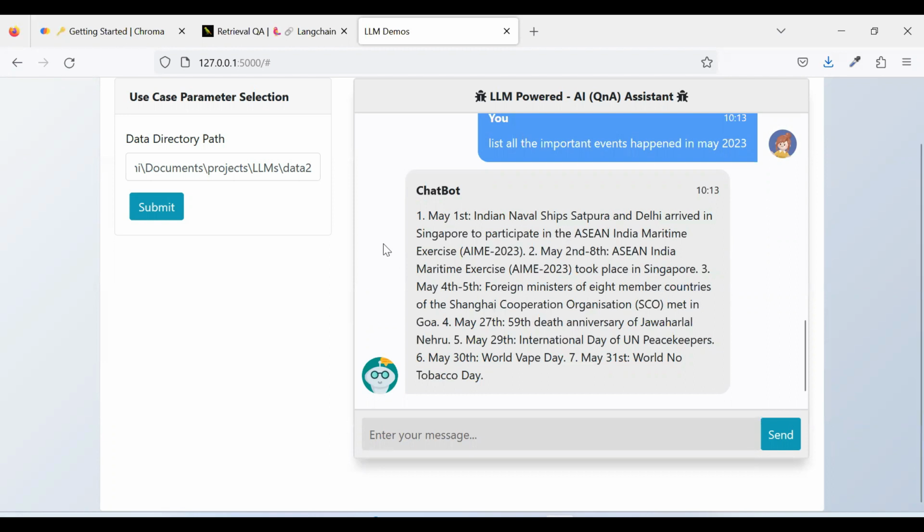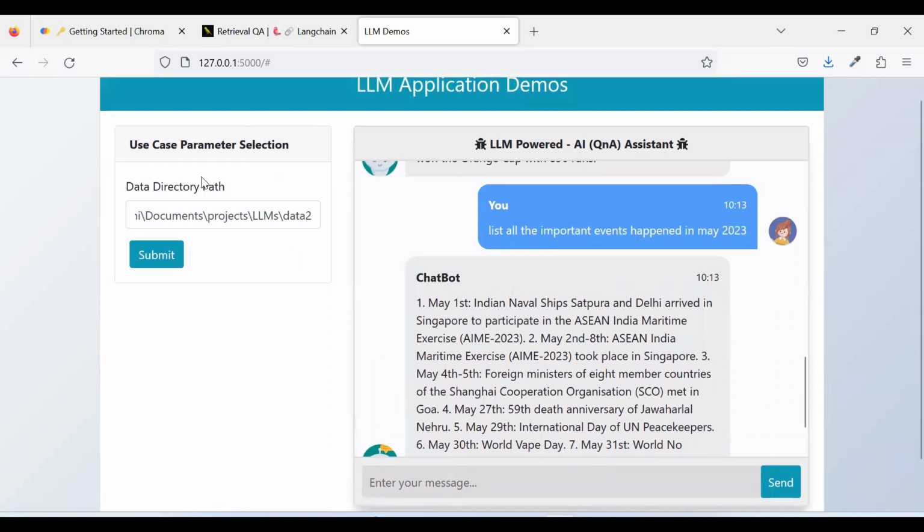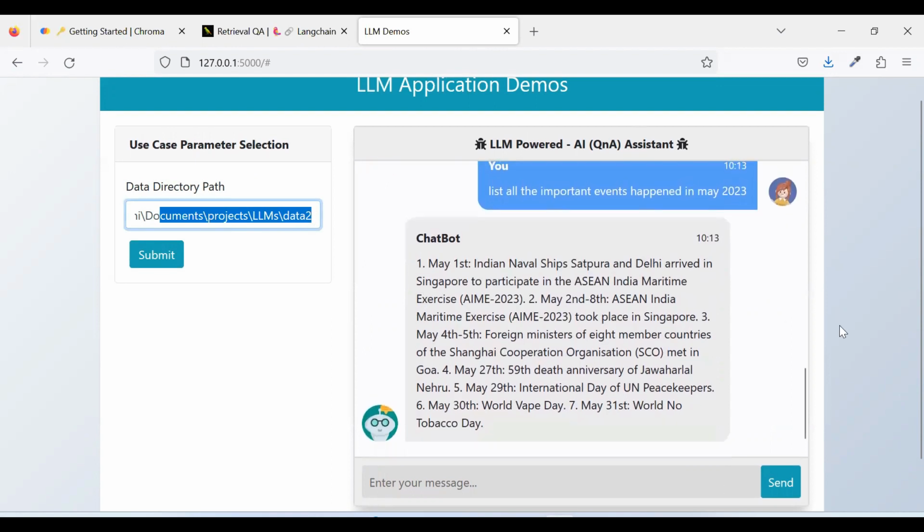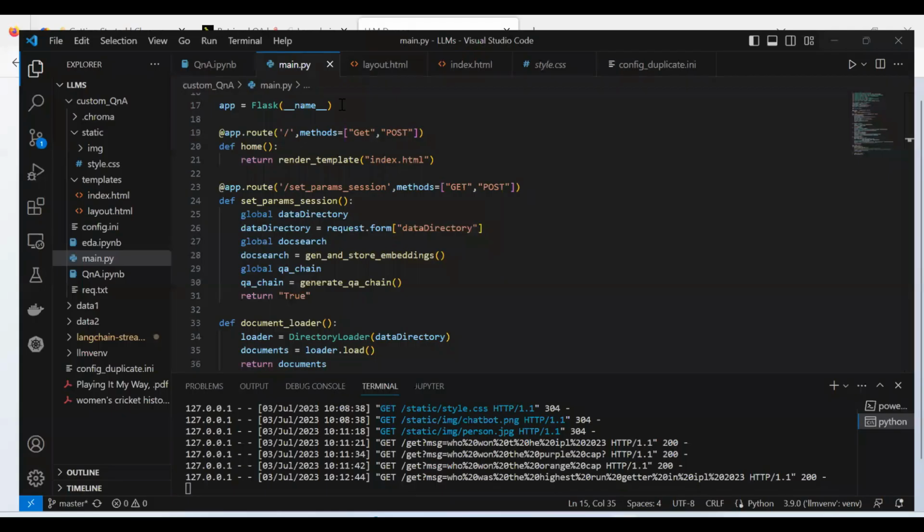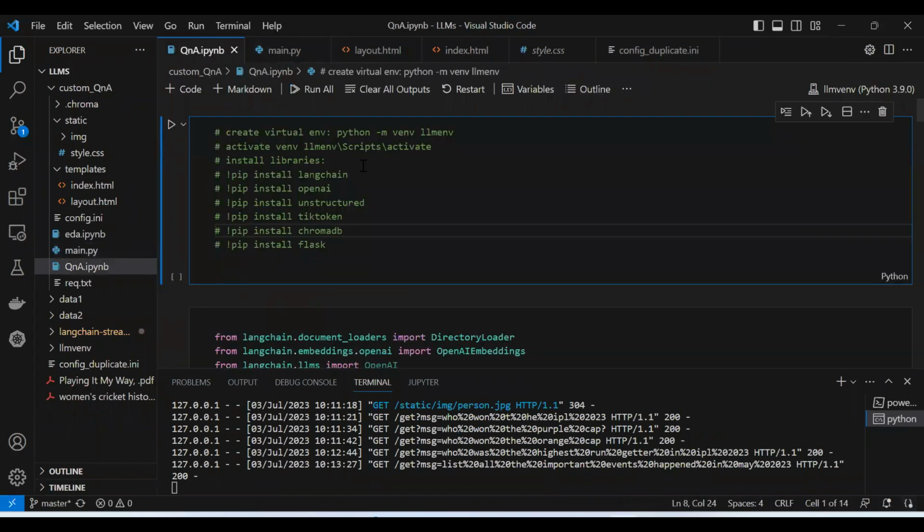One more thing, guys: on the left side I have given a place for parameters. Here you can input the directory where your data resides, and from that directory it will train the Q&A bot. So this is a demo. Now let's understand what happens behind the scenes and how you can train your custom bot using large language models. To get started, I have created two things: one is an IPYNB notebook, and the other is a complete application using Flask. I will be explaining both of them.